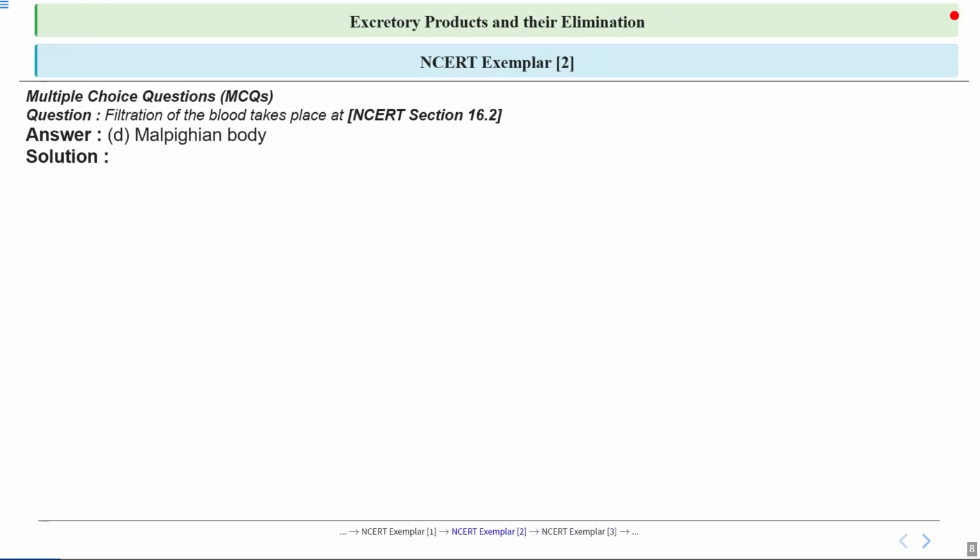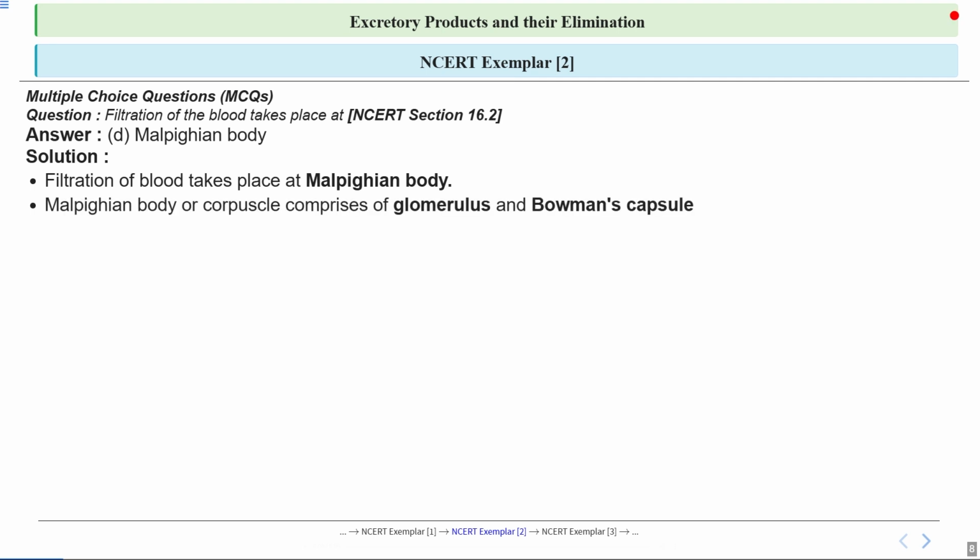Let's see the answer. We know that filtration of blood takes place at the Malpighian body. This is a crucial part of the kidney structure and is responsible for the initial step in urine formation. So the correct option here is Malpighian body. It consists of mainly 2 components, that is glomerulus and Bowman's capsule.